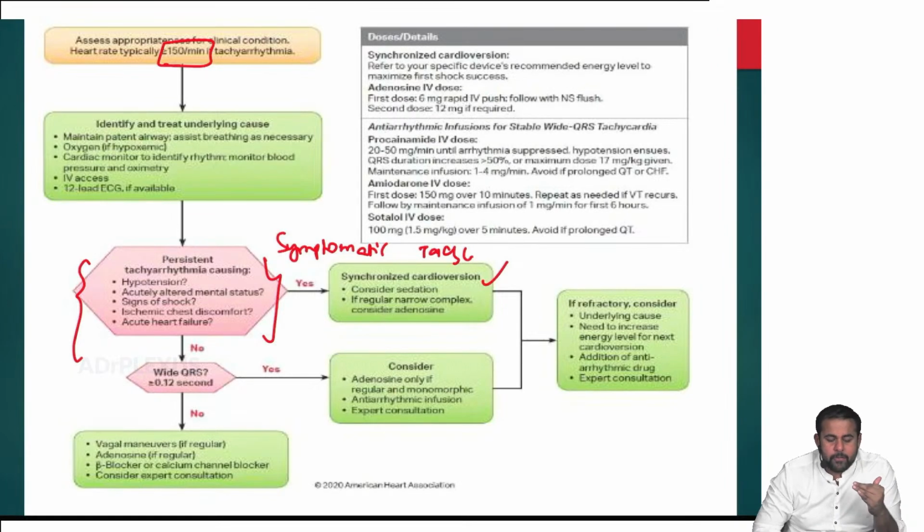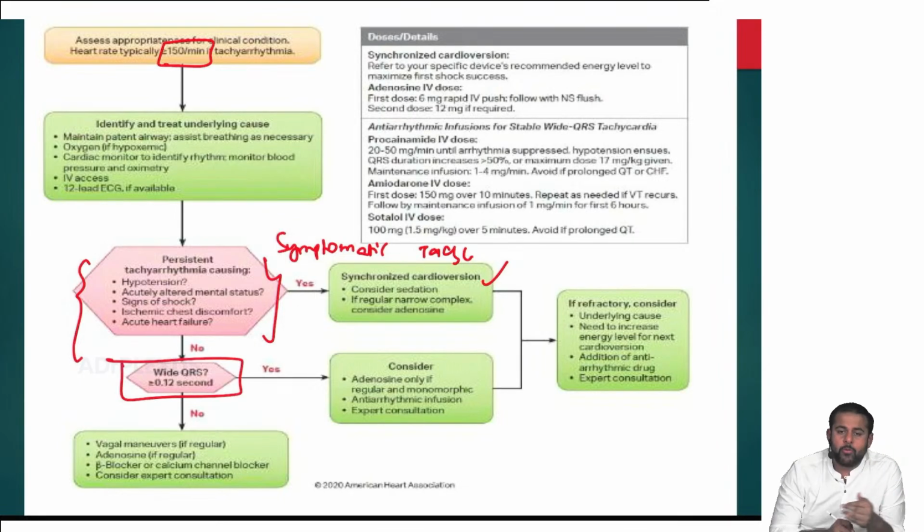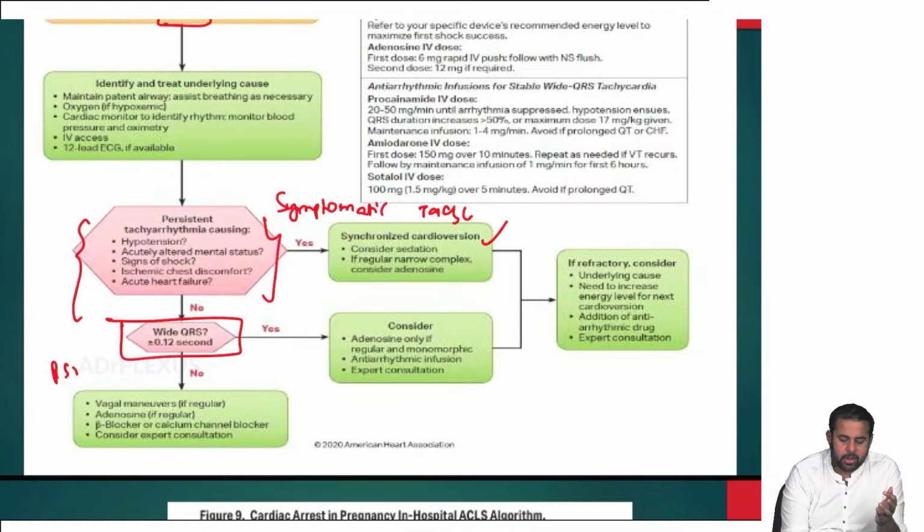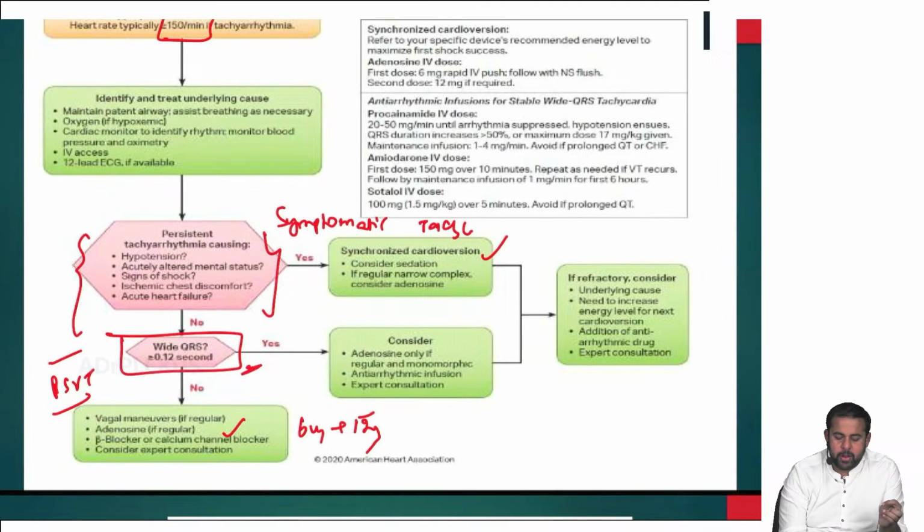And if symptomatic tachycardia is not there, then you check for wide QRS complex. If the wide QRS complex is not there, then it is a PSVT. The tachycardia is there, there are no symptoms, and the wide QRS is also not there, so narrow complex PSVT, then give adenosine. Usually the first dose is 6 mg, followed by 12 mg. Then you can also give a beta blocker or calcium channel blocker. If a wide QRS is present, then consider giving adenosine only if it is regular and monomorphic.